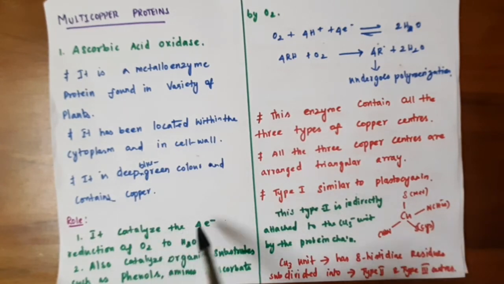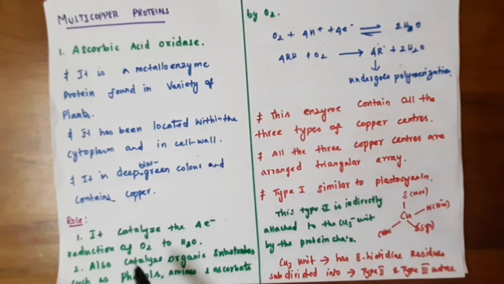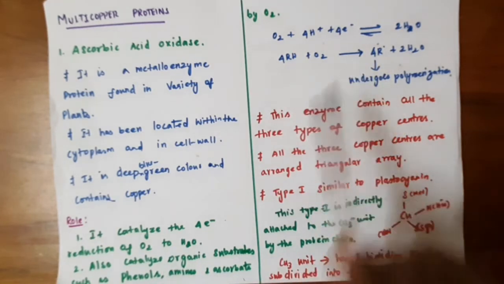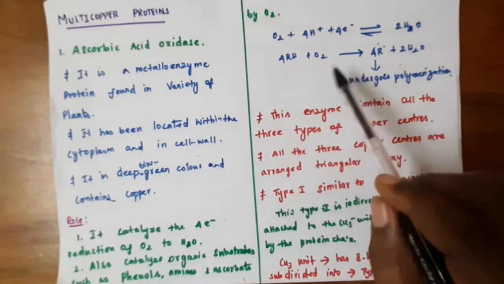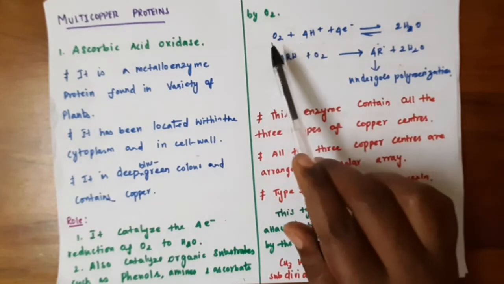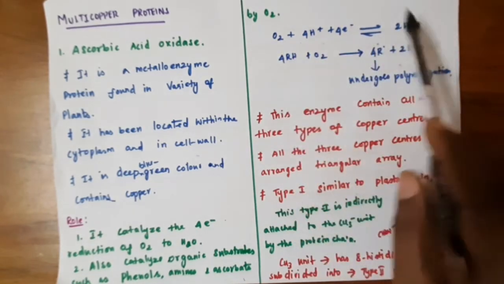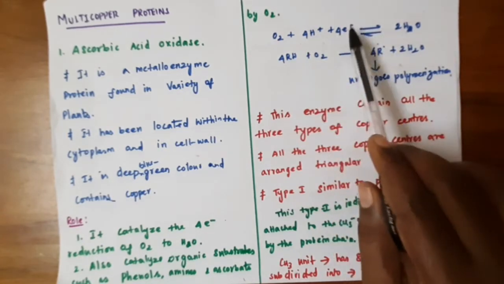If you look at the role of ascorbic acid oxidase, it is a metalloenzyme which is used to catalyze the reduction of oxygen to water. That is, it involves the 4-electron reduction of oxygen to water, and it also catalyzes the oxidation of organic substrates such as phenols, amines and ascorbate by oxygen. First, see the reaction. So this enzyme facilitates the reaction which converts oxygen to water, the reduction of oxygen to water by 4-electron transfer.